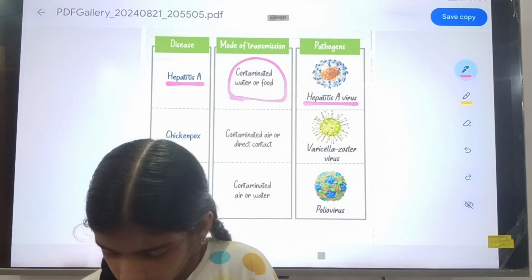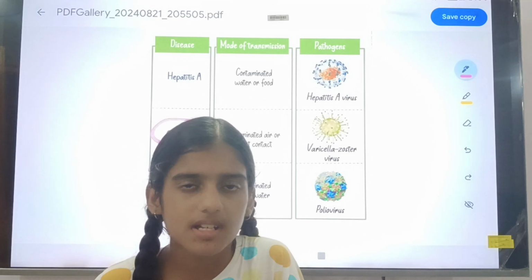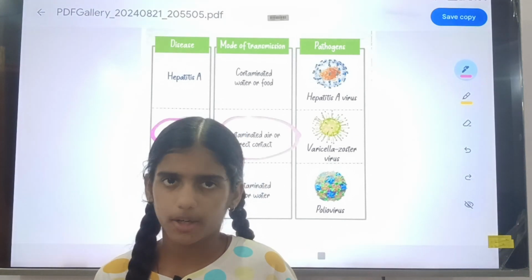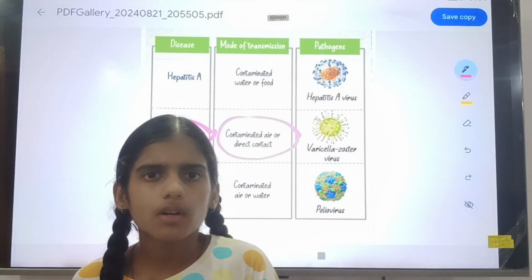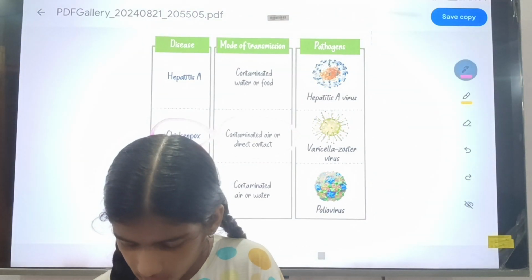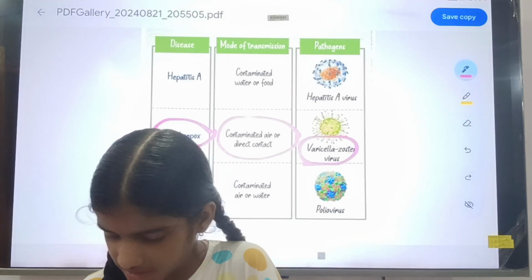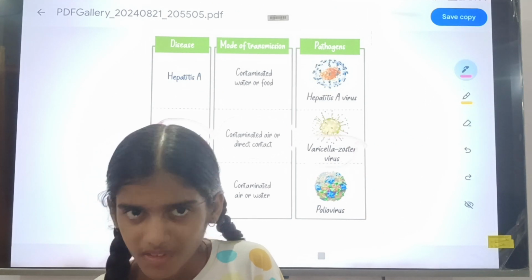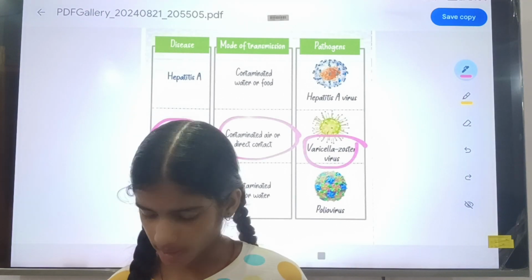Okay. So the second disease is chickenpox, a very familiar disease to us, and this can be caused by contaminated air or direct contact. It is a communicable disease. You can learn about communicable and non-communicable diseases. The virus name was Varicella zoster virus. By the name it can feel like a very harmful bacteria, but it is also caused by a virus.